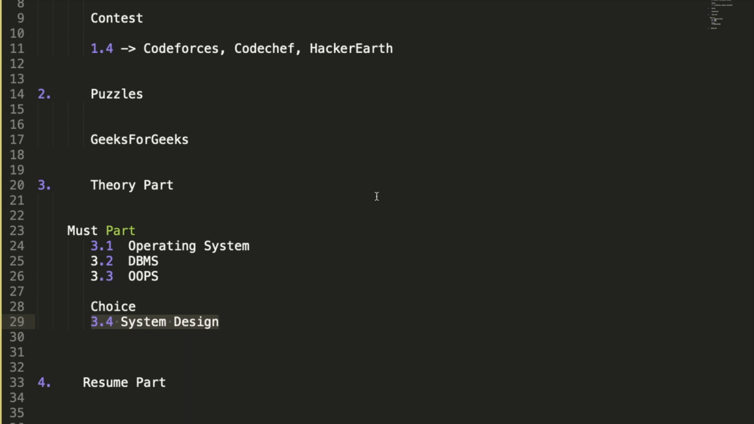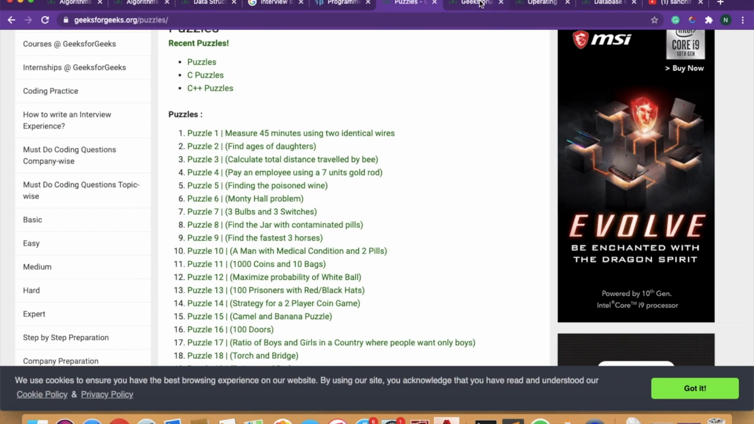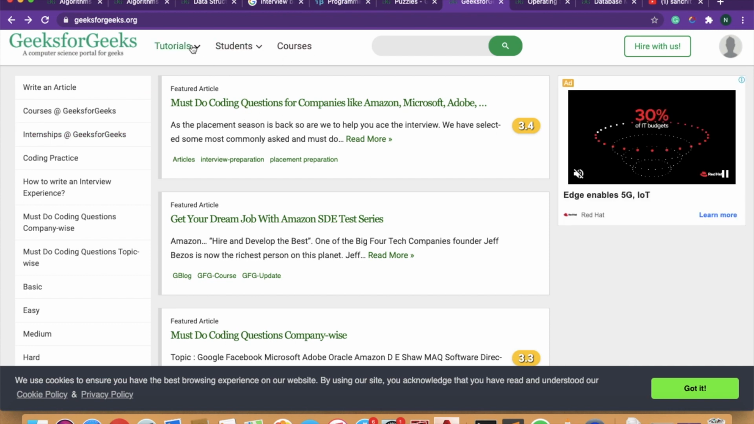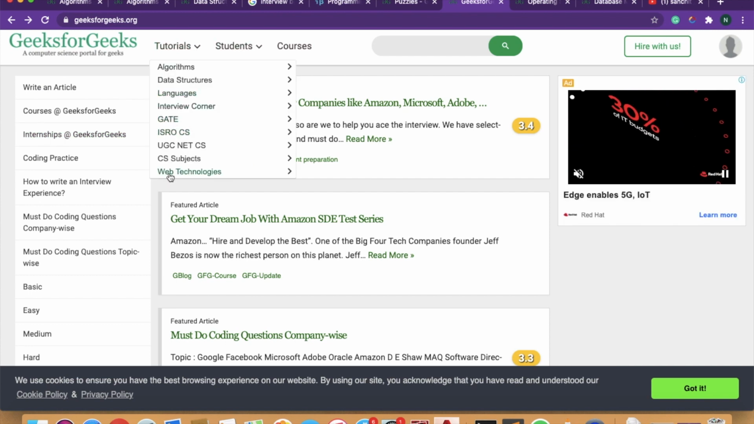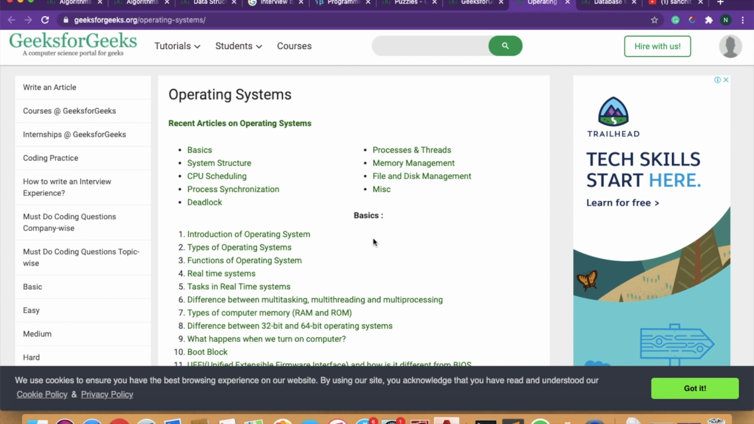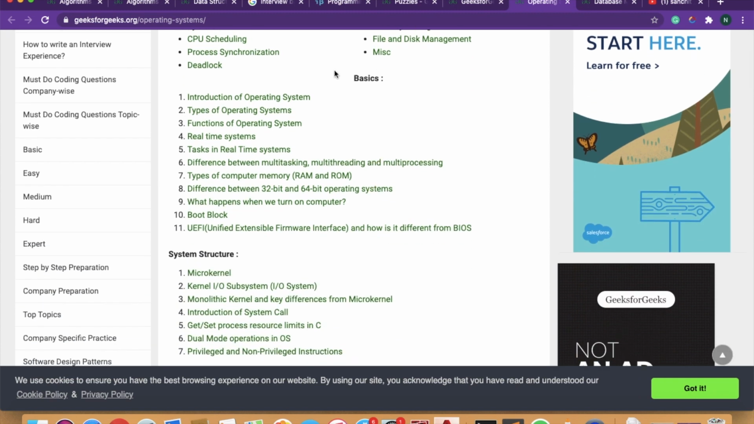Okay, so where to study from for operating system? What you can do is click on the GFG part, click on the CS subject, and then you will find operating system and DBMS. So here I have operating system. See, this is the theory part. You need to understand the basics of this.